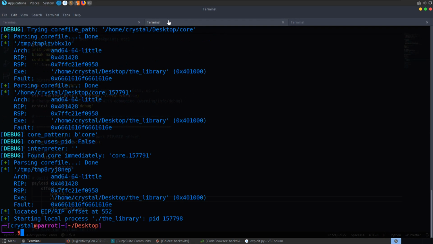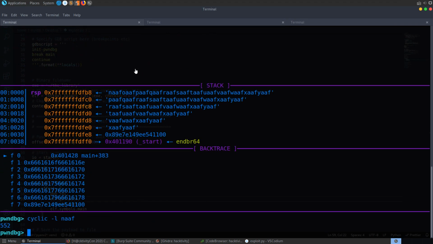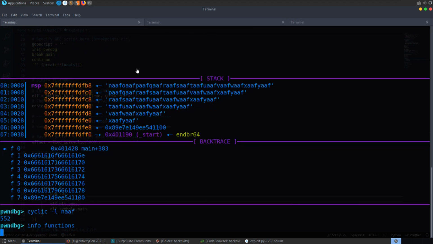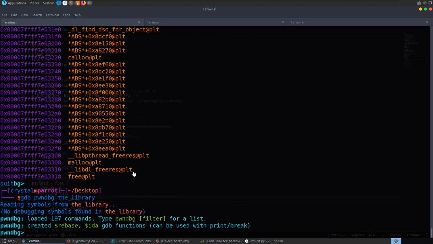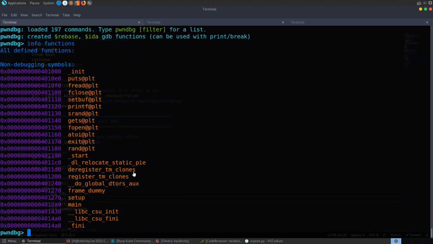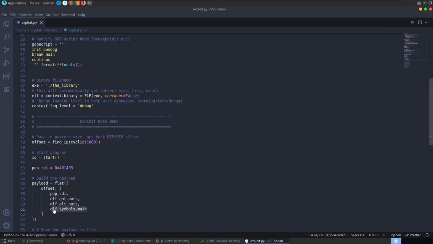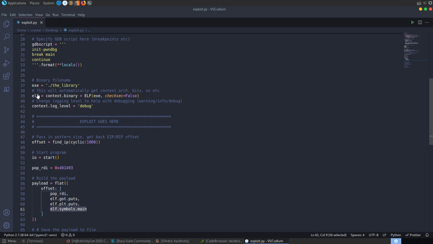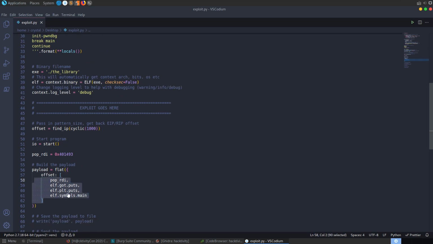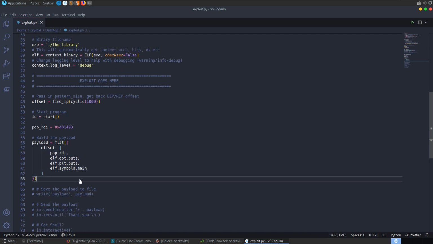You could go into GDB or Radare or something like that and look for info functions, and you could grab the main address here and just copy that and paste this in here. So it's just a different way of doing things. Because we loaded the binary here, it knows where all of these things are. And that's it. It's going to leak our first address.